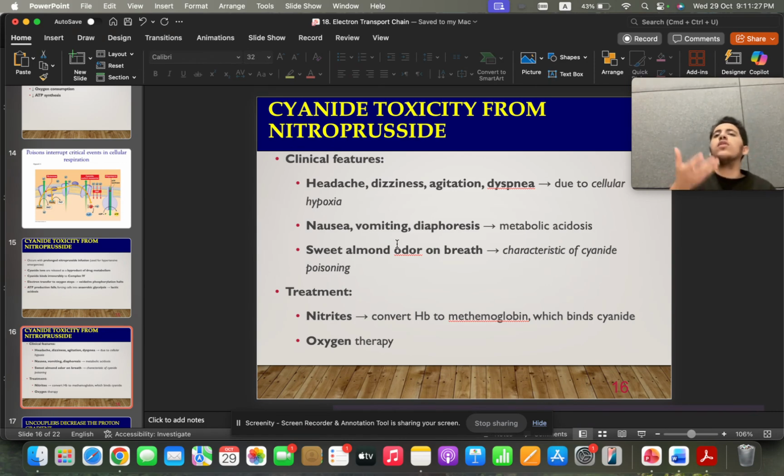When we have a high concentration of oxygen, even though complex 4 is inhibited, the oxygen may be able to catch some of those electrons and protons, produce water, and have some NAD recycled. But it's only a temporary solution, not a permanent one that will fully treat the patient.